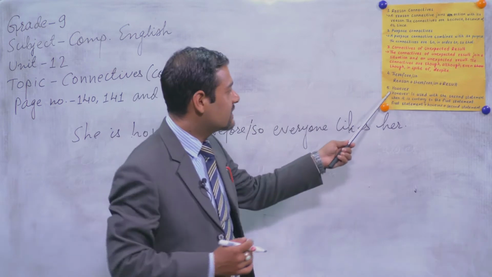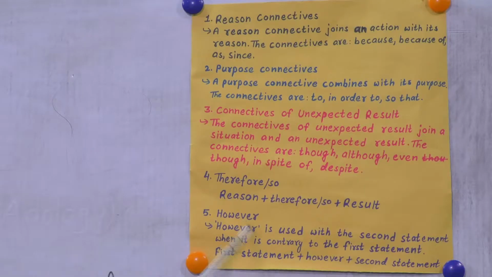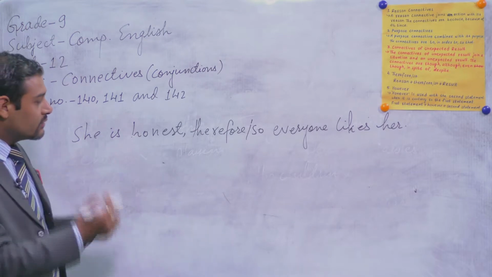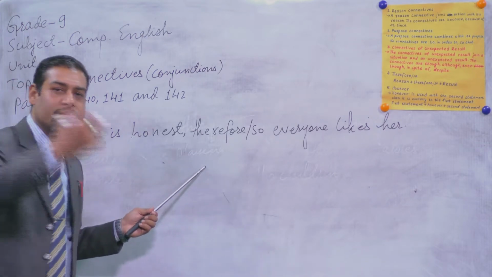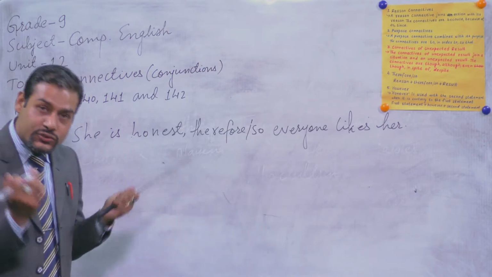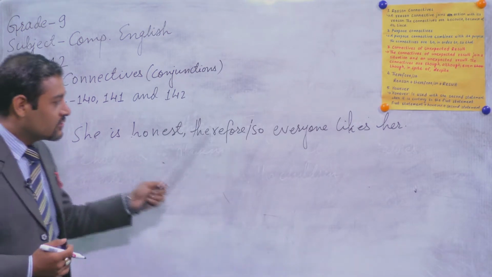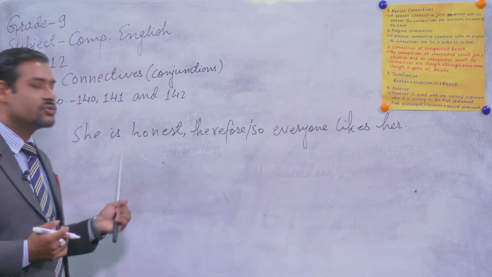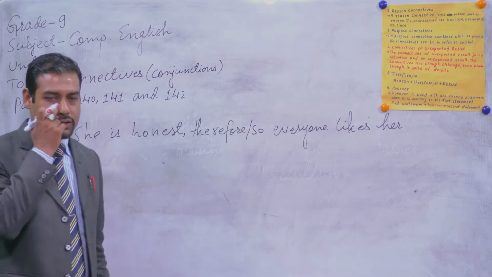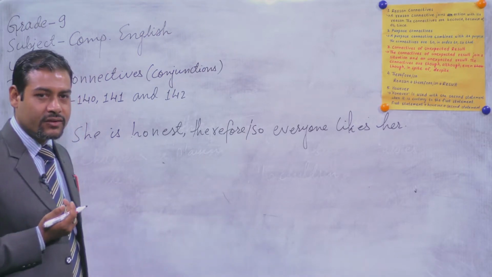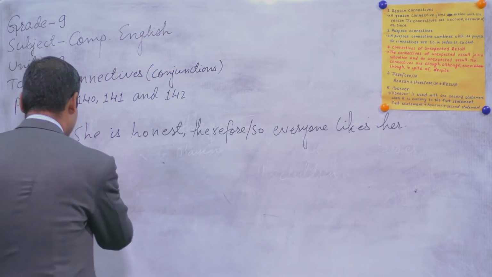Now at last, let's talk about however. However is used with the second statement when it is contrary to the first statement. You have to write down the first statement, the first sentence, and then you write however, and again you write the second statement. What you have to remember is that the second statement is just opposite to the first one. For example, can you tell me a sentence? Otherwise, let me write it down.